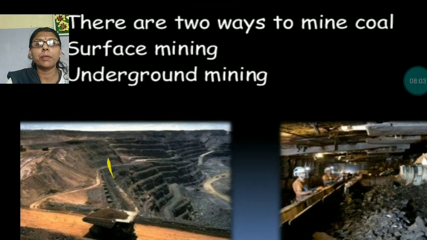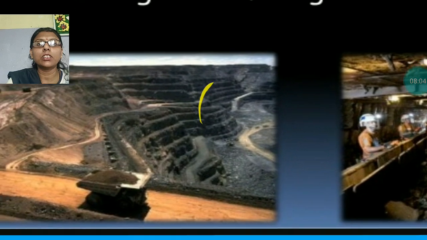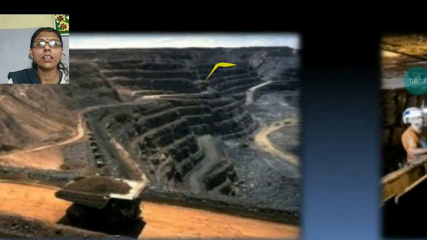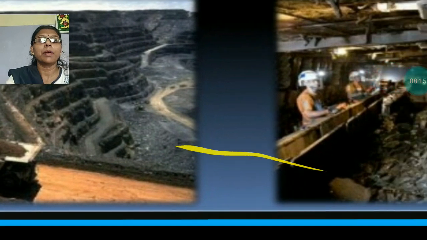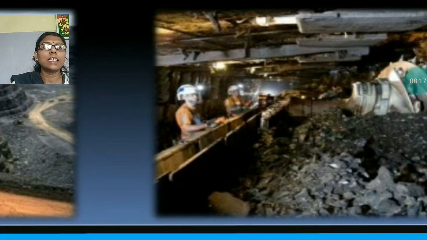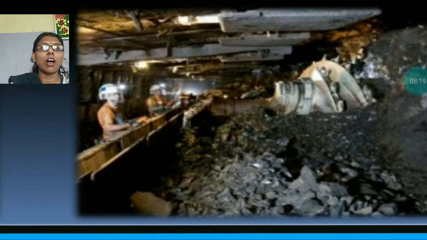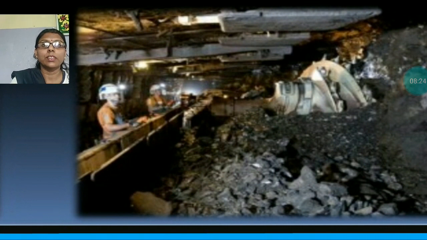Here you can see through the picture also. This is the picture of surface mining. In this picture you can see no deep tunnels are there. Coal is just dug out from the surface only. But here you can see miners have gone deep inside the ground. They have dug a tunnel and then they are mining the coal.